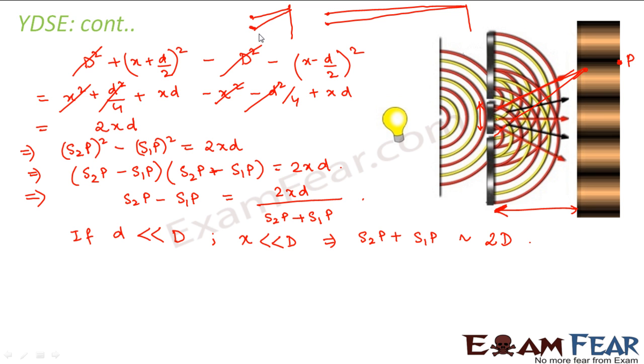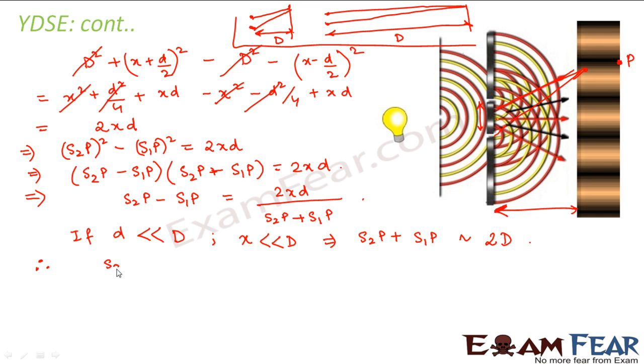Here this is your D, and here also this is your D. When D was less, this distance and this distance looked different. But when you have increased D so much, this inclination has decreased, and therefore this distance appears to be the same as D. You understood? Okay. So we can write S2p plus S1p as 2D.